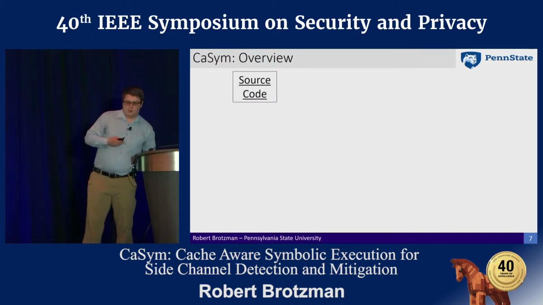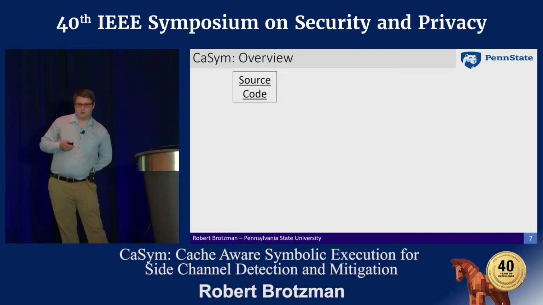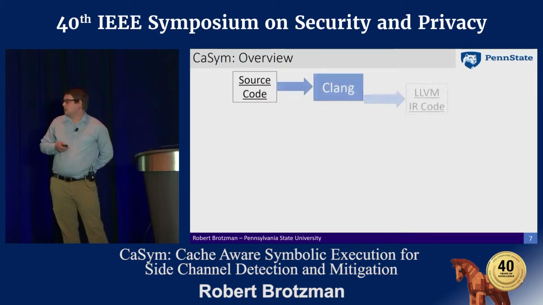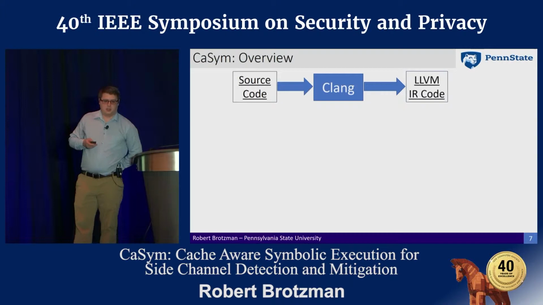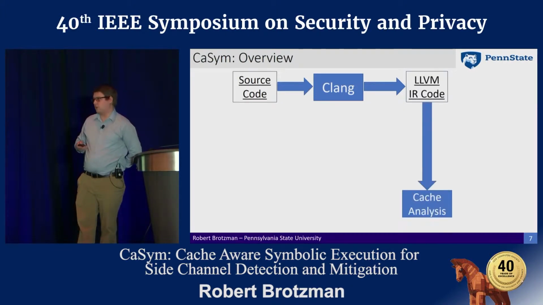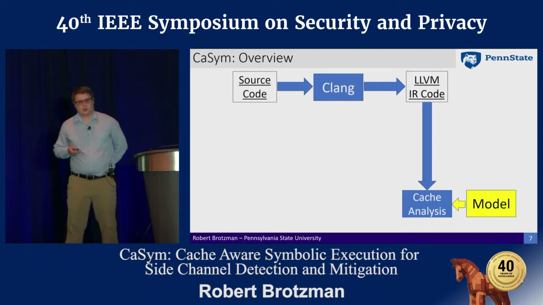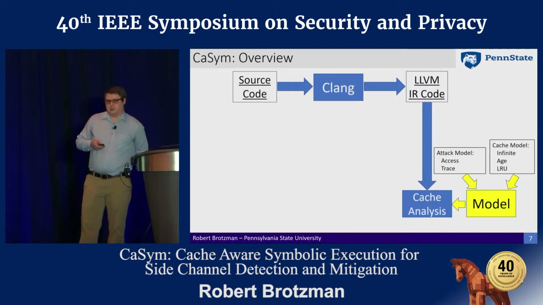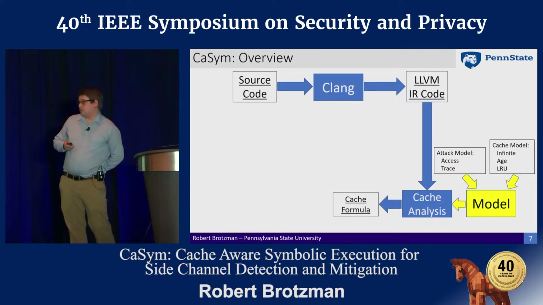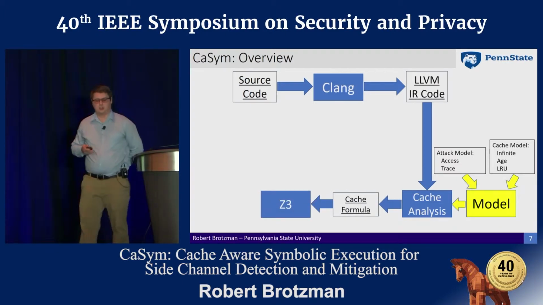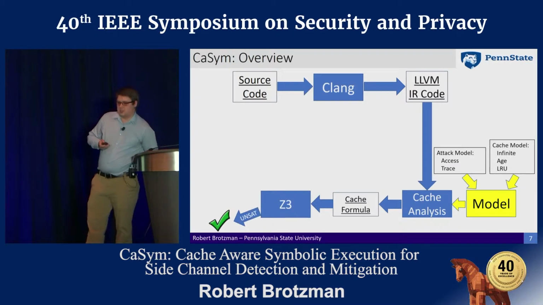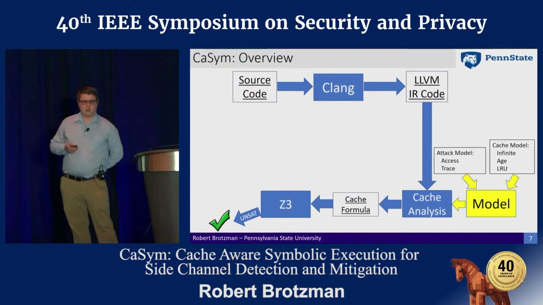As an overview, our tool takes as input a C source program and uses the Clang compiler to generate LLVM IR code. We then perform our analysis on the LLVM IR code, and we require a model, which includes an attack model and a cache model. We then generate a verification condition, which is passed on to the Z3 SMT solver. If the SMT solver reports an unsatisfiable result, that means there's no cache-based side channel with respect to the models that were used.